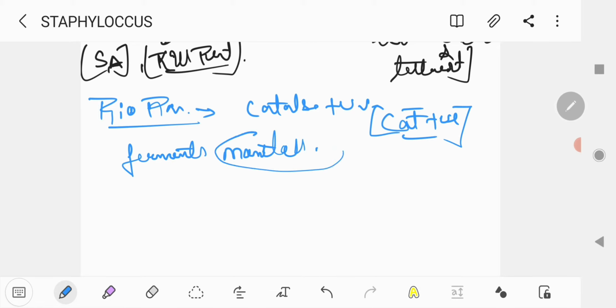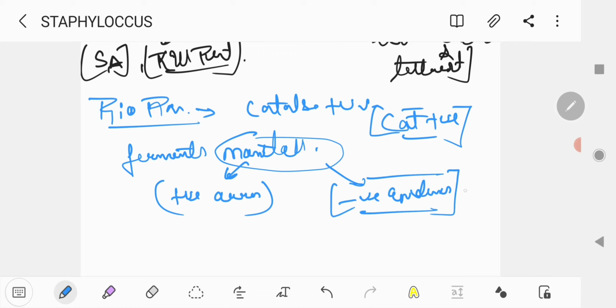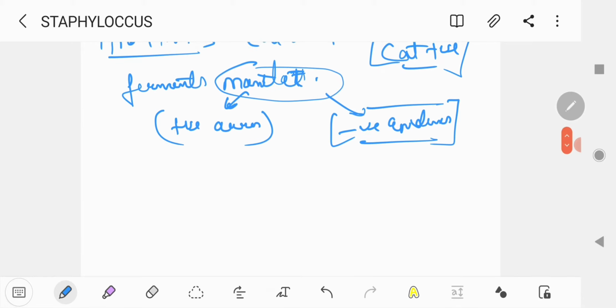The major thing to remember is mannitol. Mannitol is fermented by aureus, positive for aureus, and negative for epidermidis. So you can diagnose whether the organism is Staphylococcus aureus or epidermidis. When aureus is positive, you can say it is a mannitol fermenting bacteria and not epidermidis.